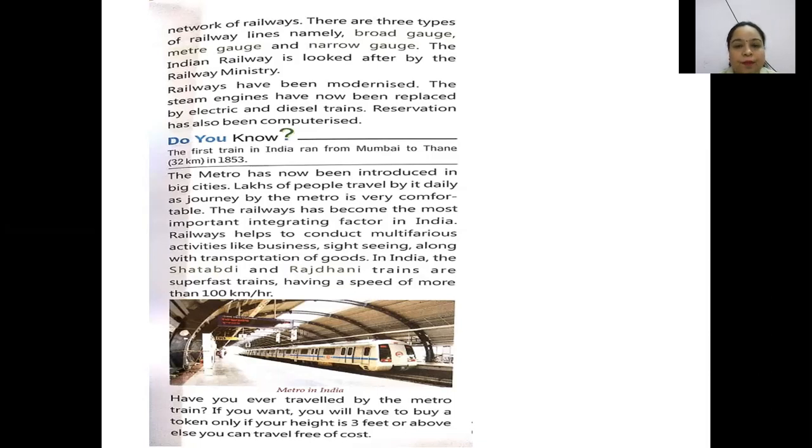Reservation has been computerized. You don't have to go to the railway station to get your tickets. You can sit at your computer and do all the booking of the railway tickets. The first train in India ran from Mumbai to Thane, 32 kilometers, in 1853. So the first railway track was laid between Mumbai and Thane around 1853.